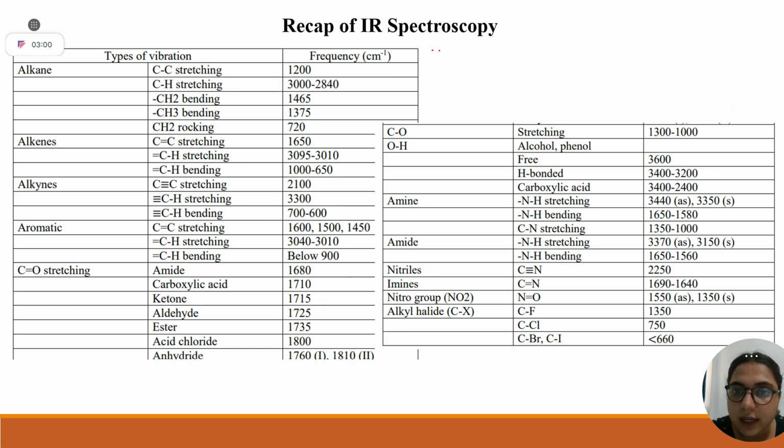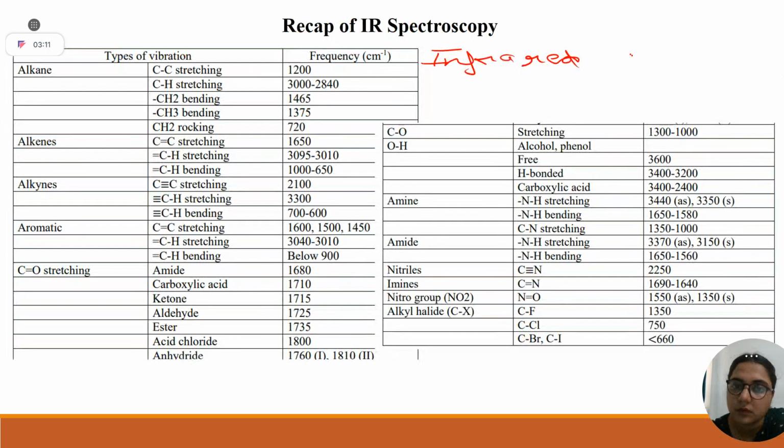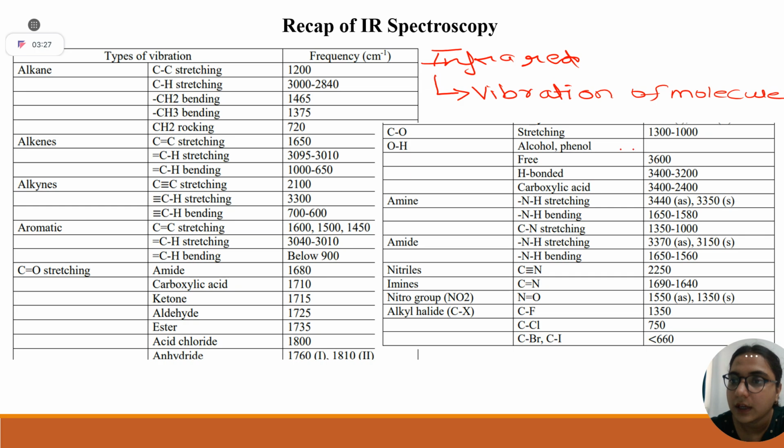So, IR stands for infrared spectroscopy. It includes change in vibration of the molecule. Have you studied anywhere degrees of freedom?